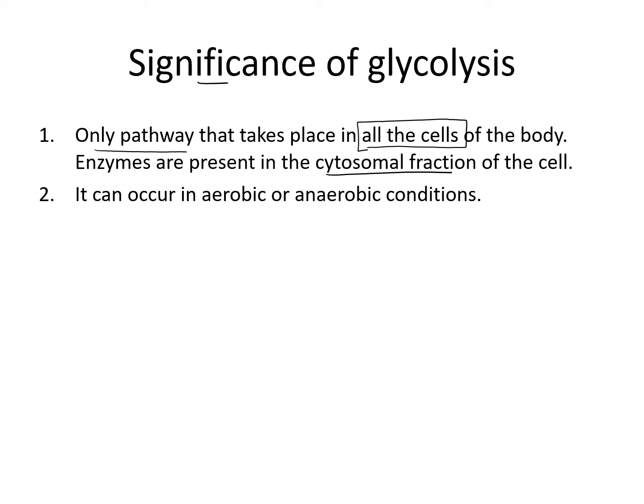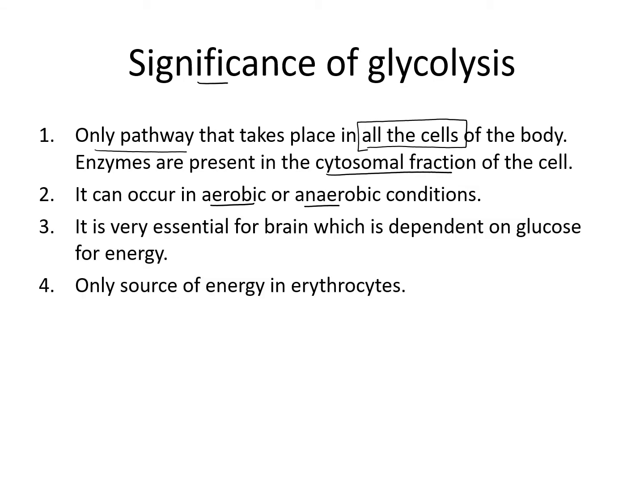Then second, we have already discussed in the definition that it can occur in aerobic or anaerobic condition. If oxygen is present, then pyruvate will form. If oxygen is absent, then glycolysis will still occur and lactate will form. So it can occur in aerobic and anaerobic condition.